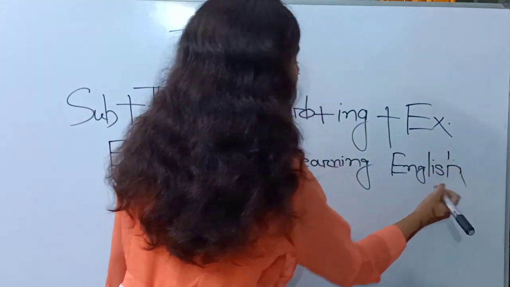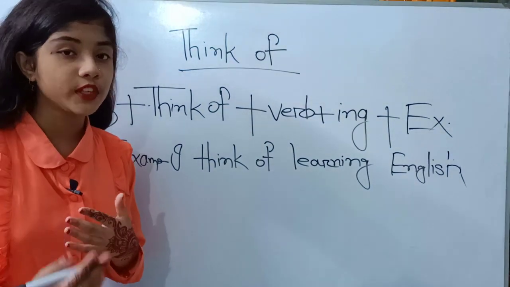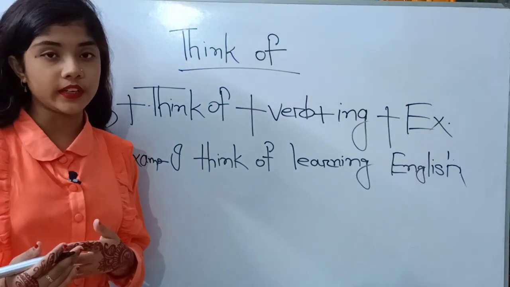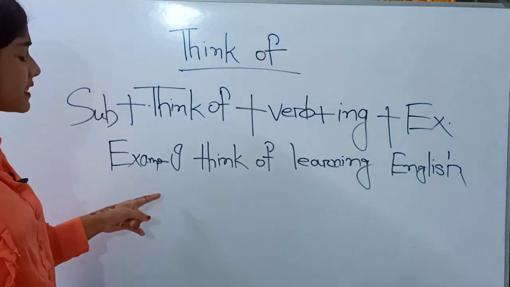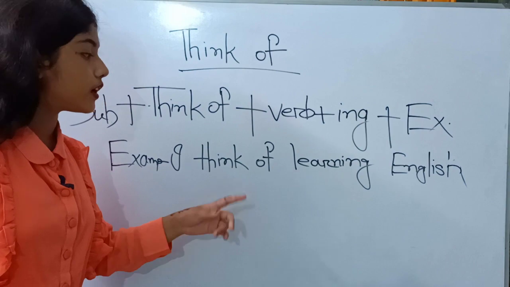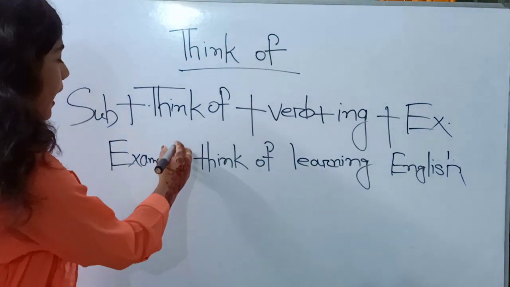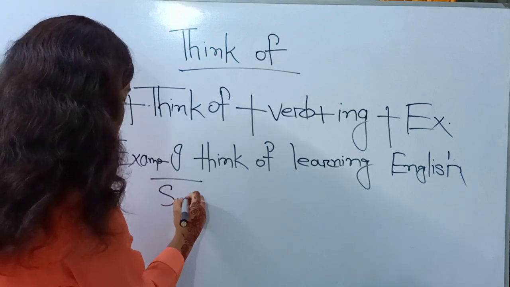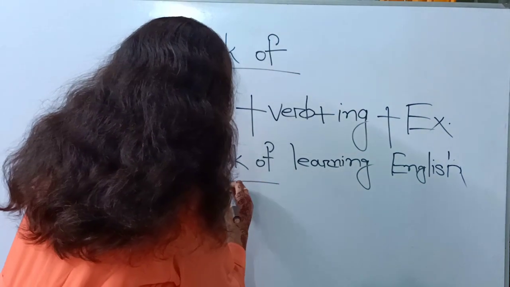If you need to make a sentence that you need to learn English, you can follow this structure and use it this way: I think of learning English. Here I is the subject. Then the phrase is think of.